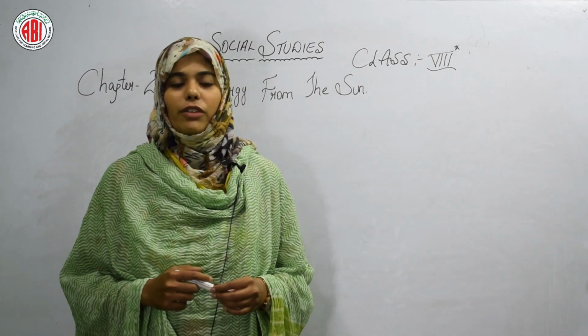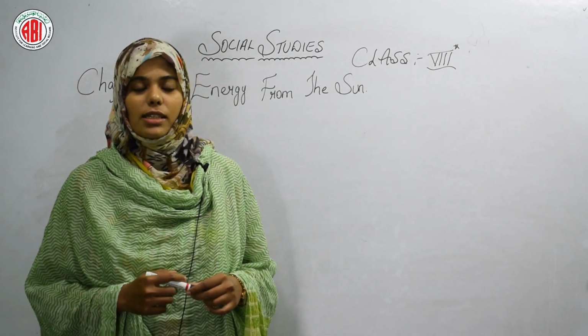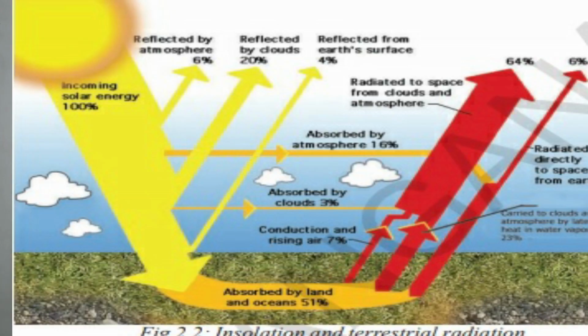So children, what we have learned today is sun rays and the earth's surface. So in that figure 2.2, how the sun is giving the solar radiation, what percentage the earth is receiving, and the remaining, where it is going, where it is getting released, we have discussed just now. For better understanding, let me give you a review of this.